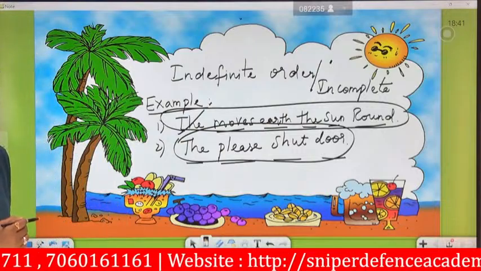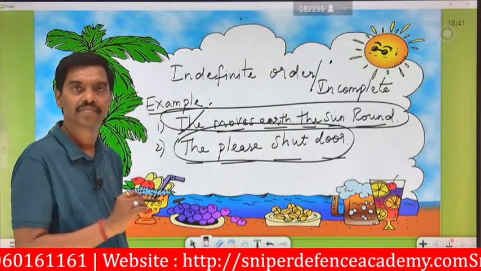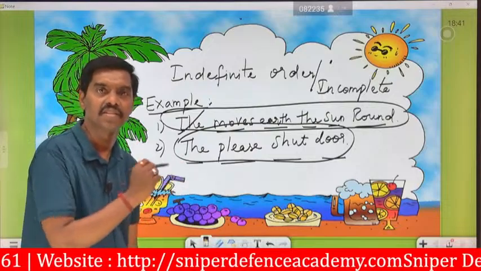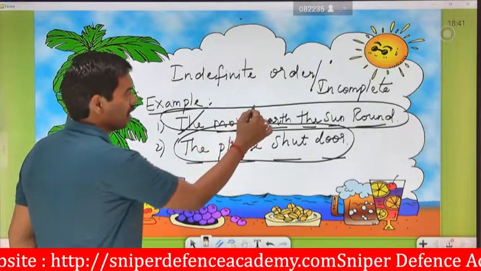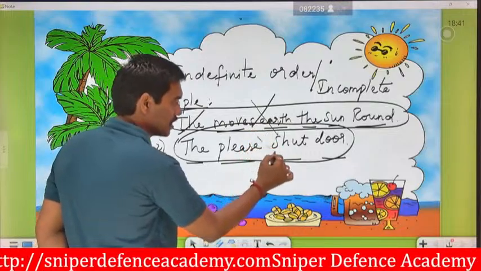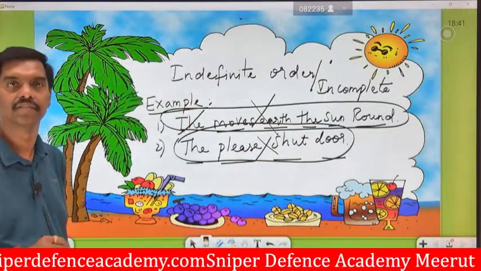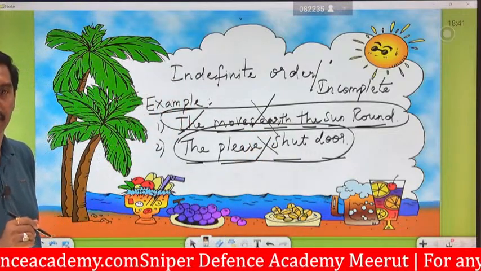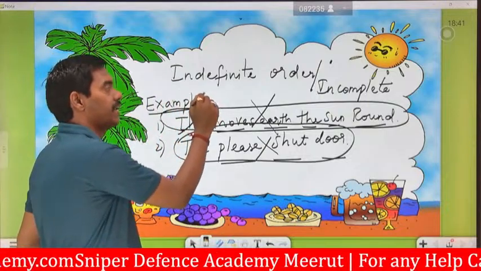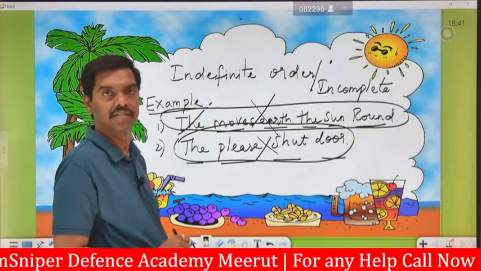All these sentences are incomplete, totally meaningless. If a sentence does not have a meaning, then it is said to be an indefinite order, or incomplete sentences.